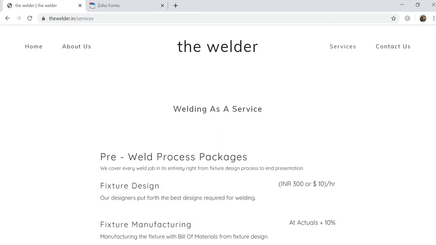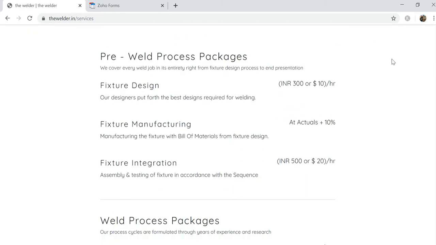Now let us look at why we split these packages into pre-weld, weld, and post-weld. In pre-weld, there's a lot of detailing that gets into the component before the component is being welded. For example, you want us to develop a fixture for this component. You take in a component from your third party, or it's your own component, you want us to weld it.